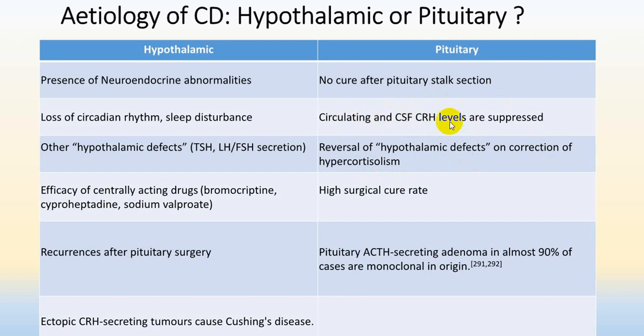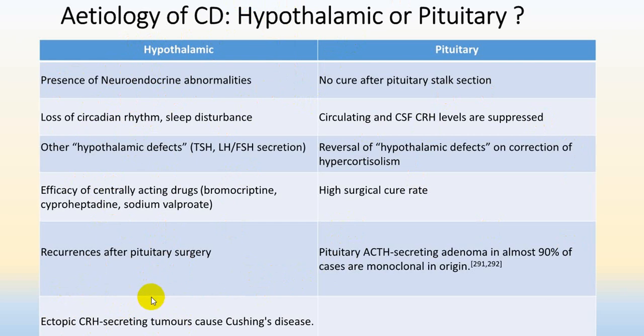Circulating CRH level will be reduced in pituitary induced. While in a person with hypothalamic induced Cushing syndrome, CRH level will be high, ACTH level will be high, and even the cortisol level will be high.